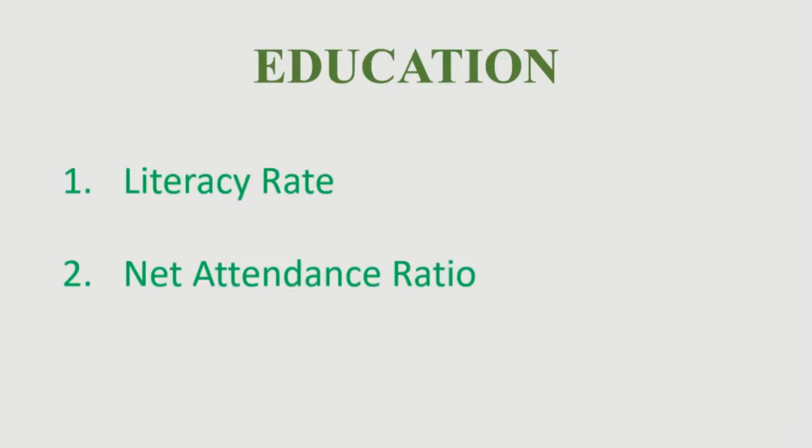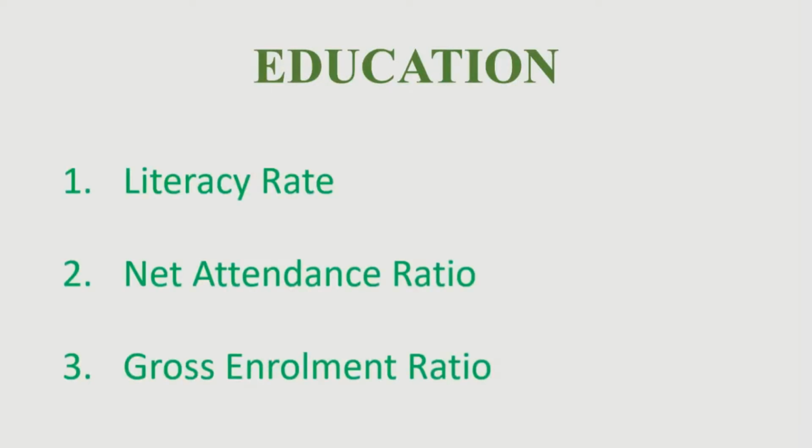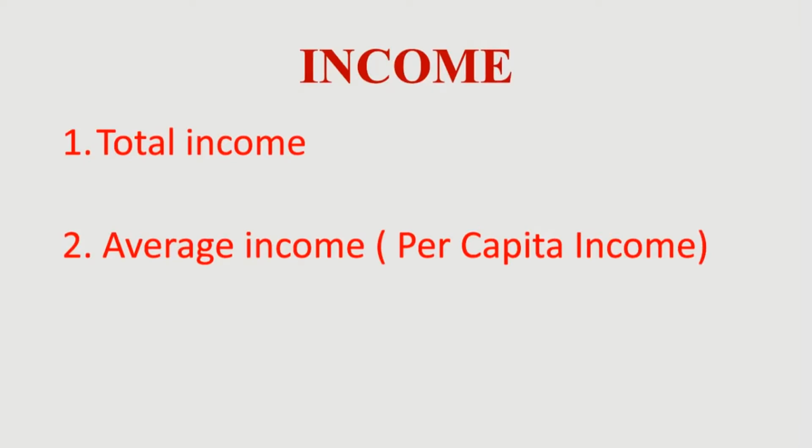Education as an index. Literacy rate, net attendance ratio, and gross enrollment ratio are the measures to find education. In this session, we will explain the first index, income, and its measures.